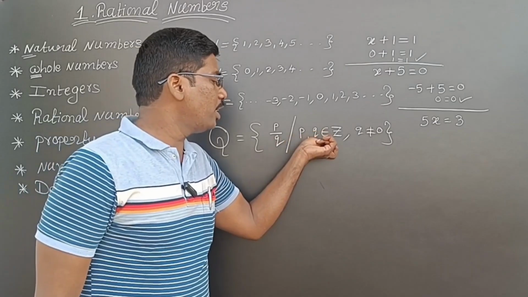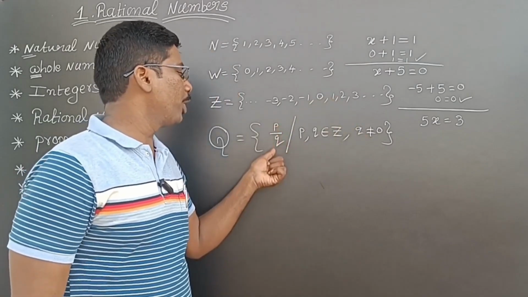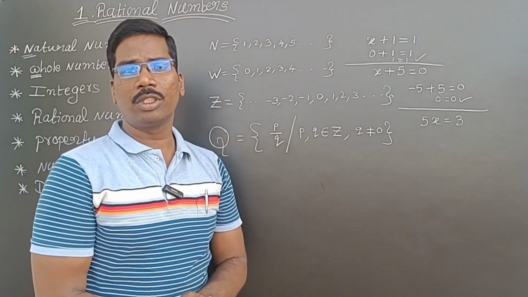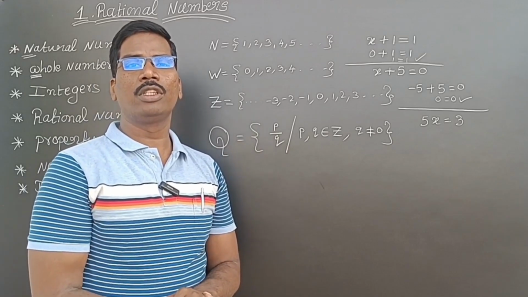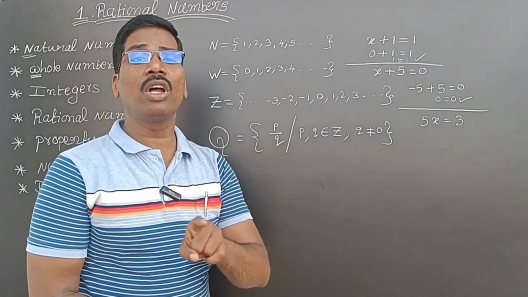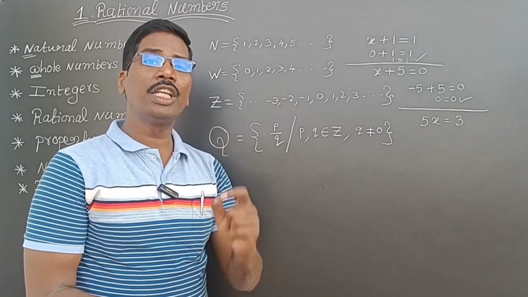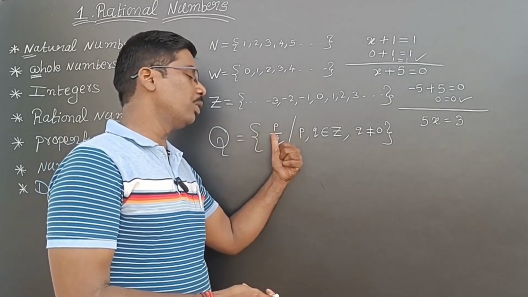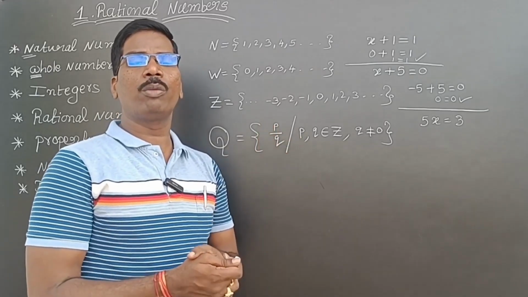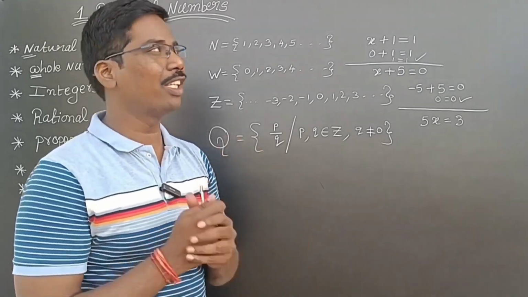So P comma Q are integers and Q is not equal to 0, then the numbers which are in the form of P by Q are called rational numbers. P comma Q are any integers, in which Q is not equal to 0. Then the numbers in the form of P by Q are called rational numbers. That is our lesson.